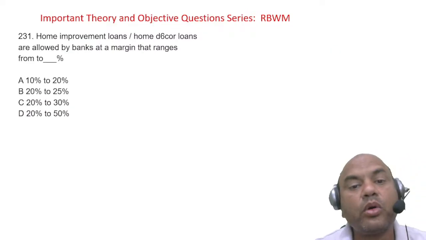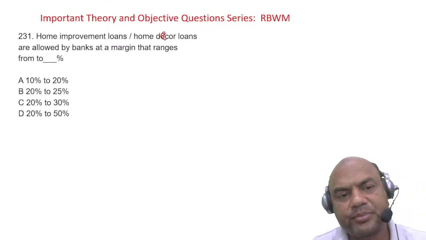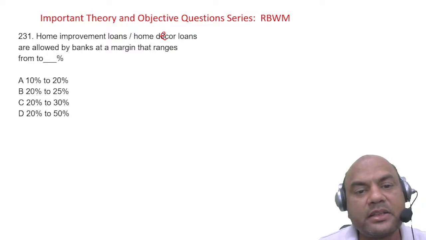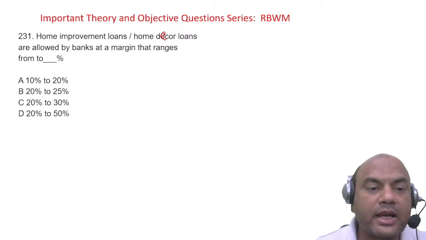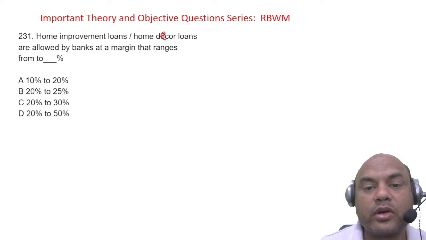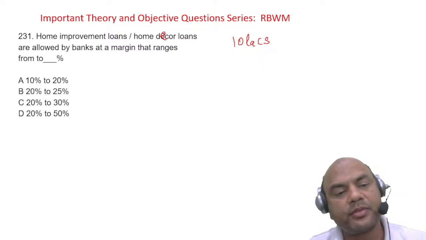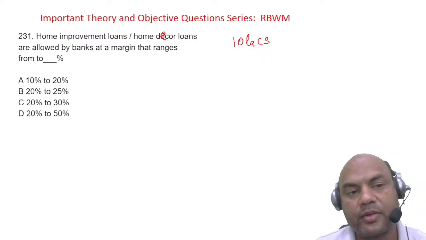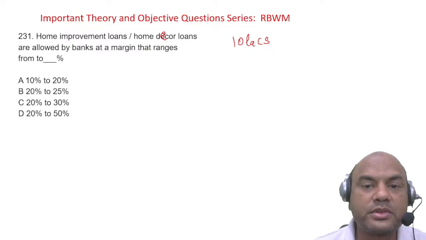Home improvement loans or home decor loans. This is decor, okay? Home decor loans. Decor means decoration. These are the sort of improvement loans only, or renovation loans only. Home improvement loans are allowed by the banks at a margin that ranges from dash to dash. So what is the margin of home improvement? Margin means, suppose I want a loan of 10 lakhs, what is the margin I should bring in? Is it 10 to 20%, 20 to 25, 20 to 30, or 20 to 50? What is the margin the customer has to bring in home improvement loans?